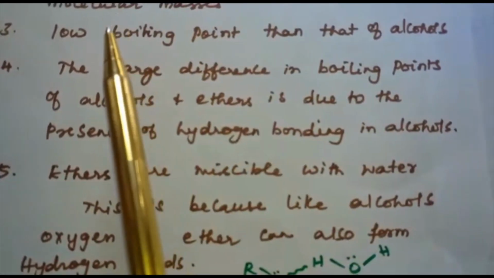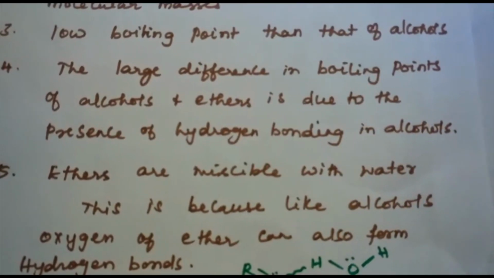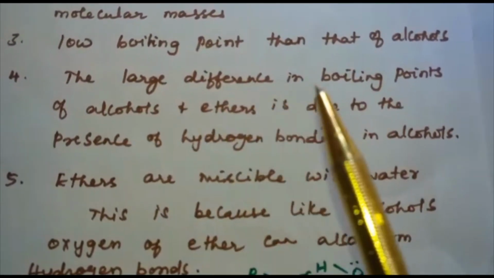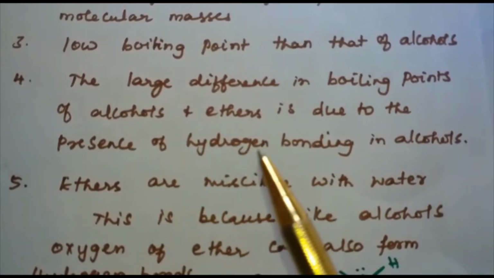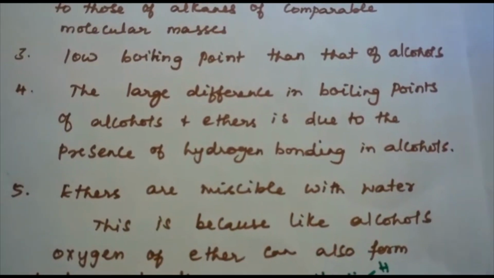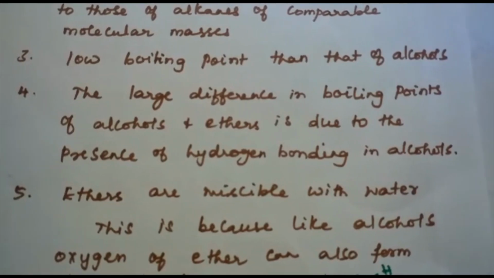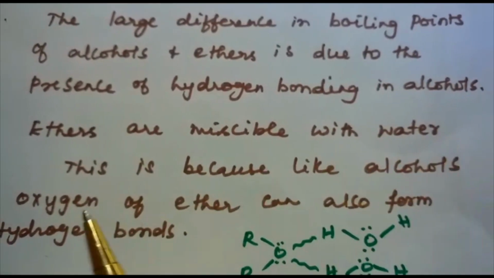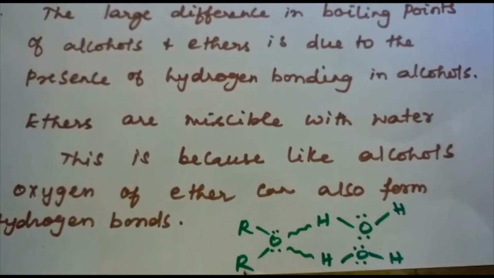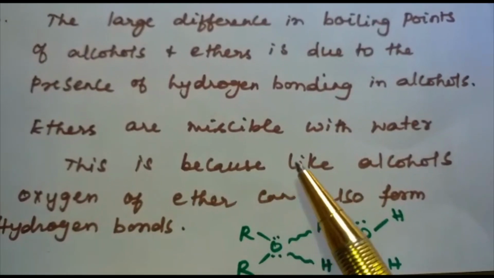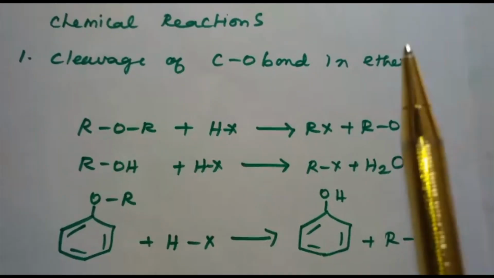Ethers have a lower boiling point than alcohols, and there is a large difference in boiling point between alcohols and ethers, which is because of the presence of hydrogen bonding in alcohols. Ethers are miscible in water. Why? How is it possible? This is because, like alcohols, the oxygen of ether can also form hydrogen bonds with water. That's why ethers are miscible with water.